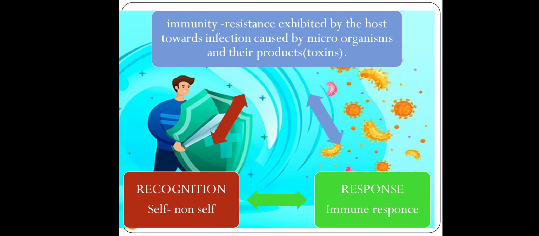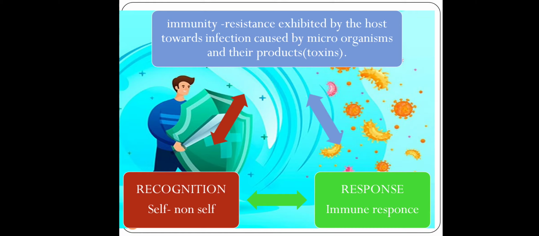Now immunity, we can basically put as recognition and response. That is, when any foreign particle tries to enter into the host, enter into our body, our immune system first tries to recognize whether it is self or non-self. If it is self, then the immune system does not hamper it. If it is recognized as non-self, then it responds.